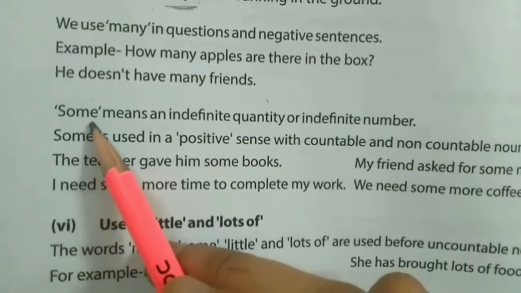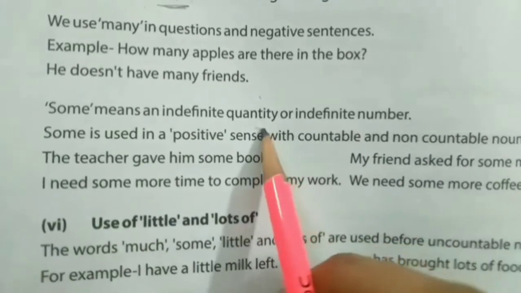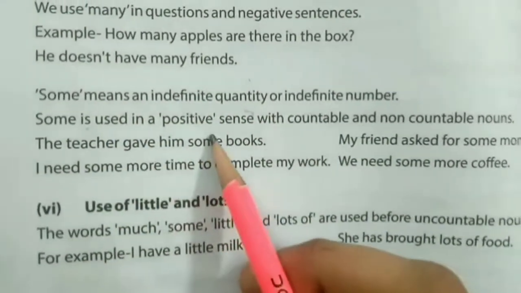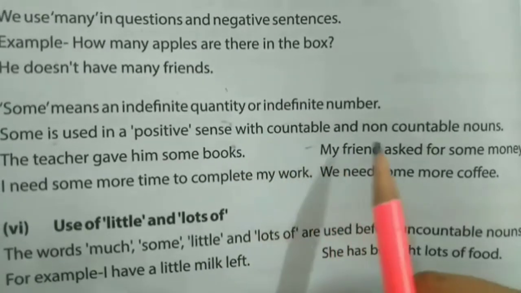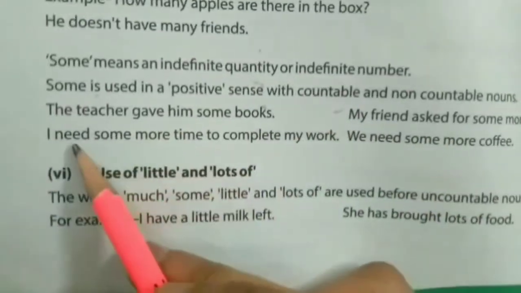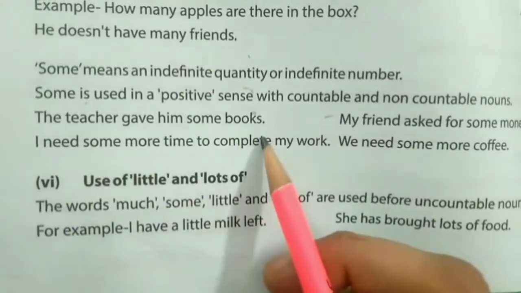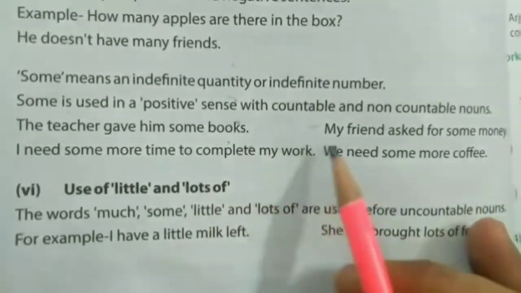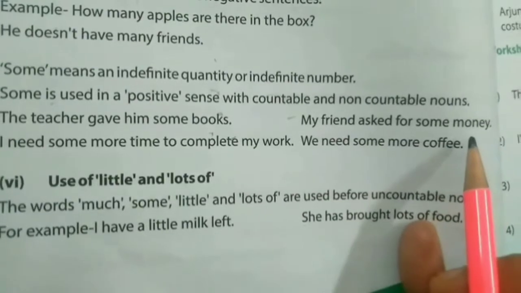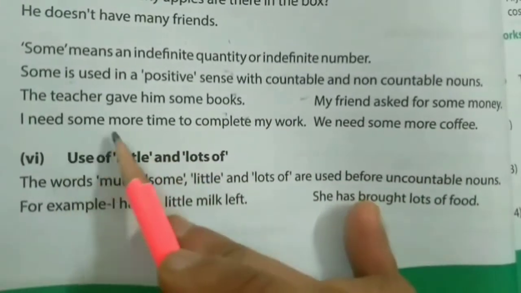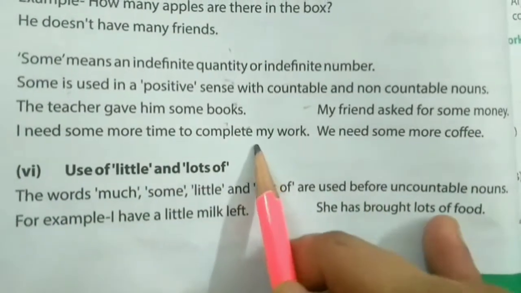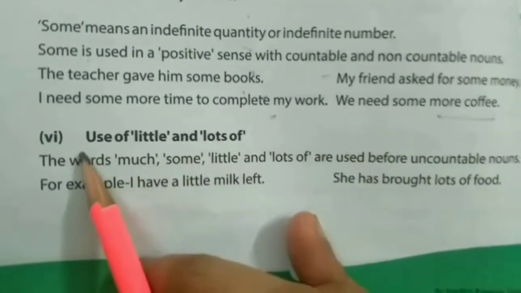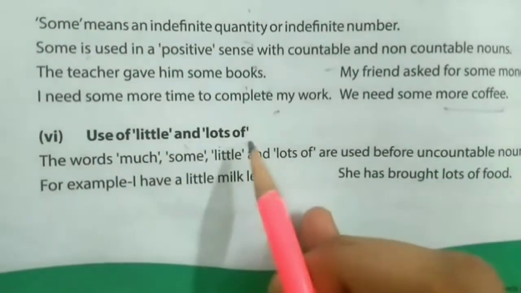Now here, some means an indefinite quantity or indefinite number. Some is used in a positive sense with countable and non-countable nouns. The teacher gave him some books. This is a positive sentence. My friend asked for some money. I need some more time to complete my work. We need some more coffee. Clear?